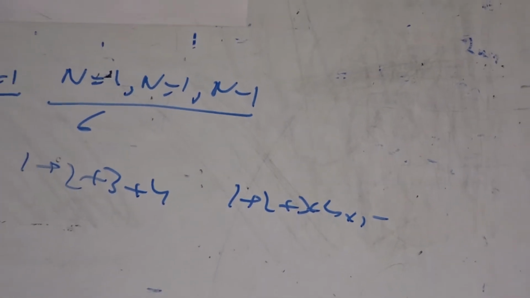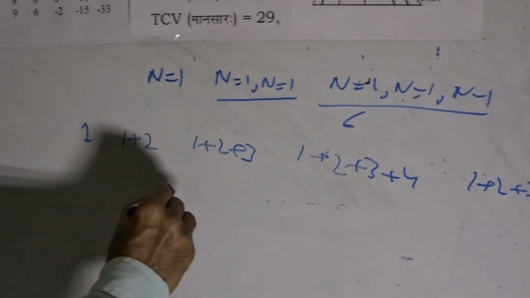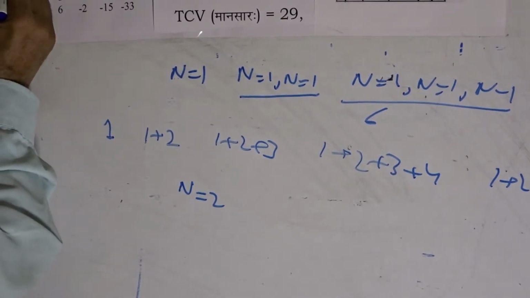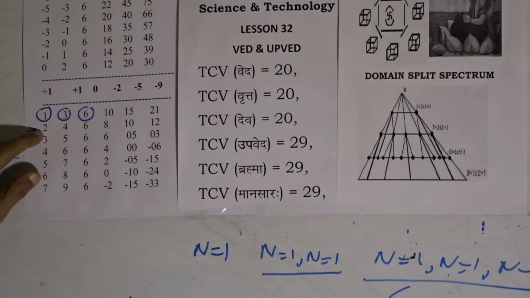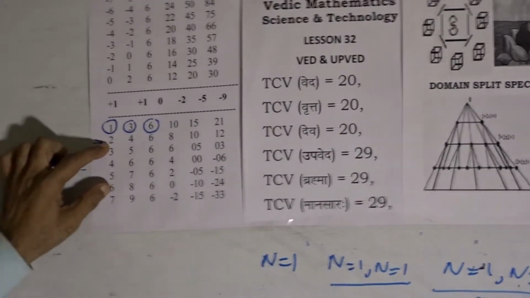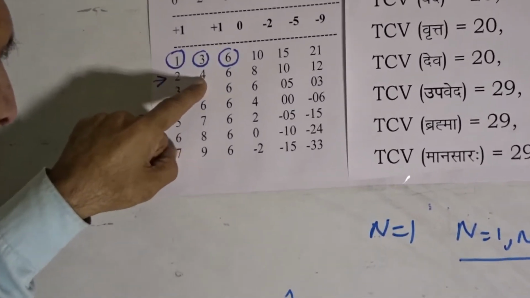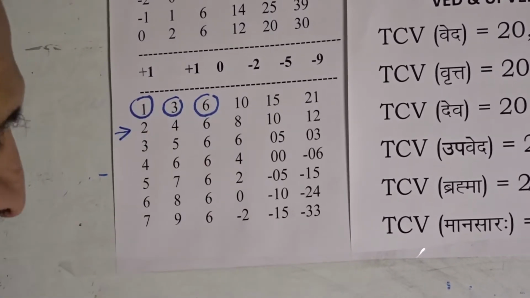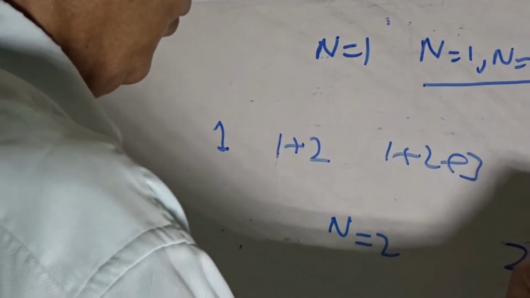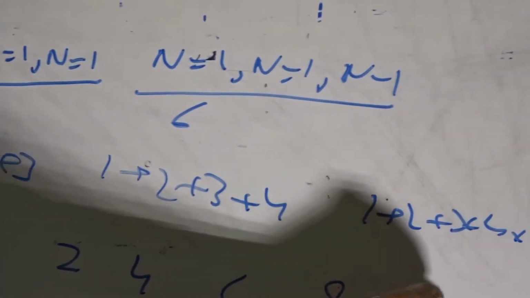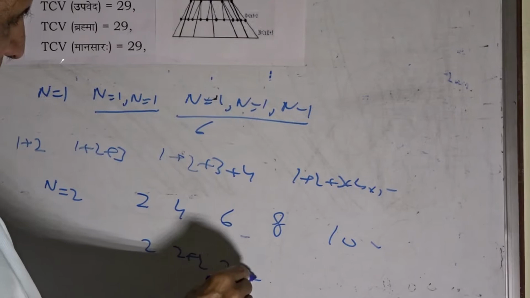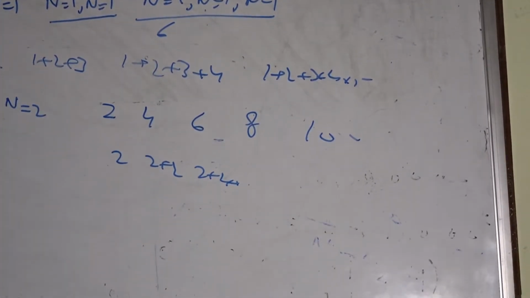But when we have the value n equal to 2, then we'll see in this second row that a single dimension of value n equal to 2 is 2. A pair of such dimensions will take us to value 4. The next will take us to 6, 8, 10. It is simply going to be 2, 4, 6, 8, 10, meaning 2, 2 plus 2, 2 plus 2 plus 2, and so on.